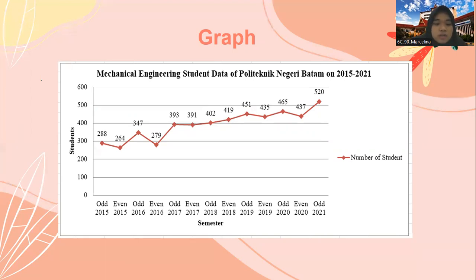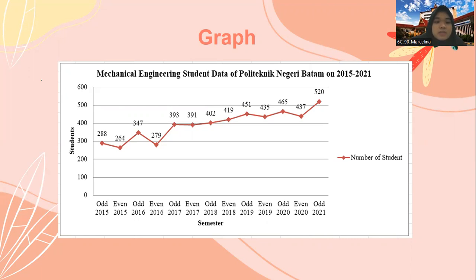The decline occurred in 2015, namely 288 students to 264, 2016, namely 347 students to 279 students, in 2019, namely 451 to 435 students, and 2020, namely 465 to 437 students. Apart from those years, everything experienced an increase. From the graph, we can conclude that we can see student data for 13 semesters.